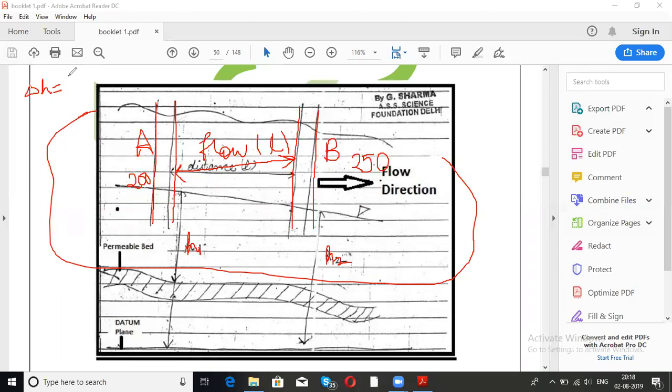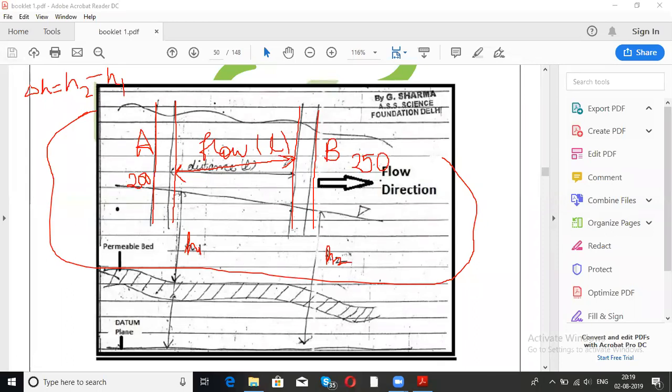But when we dig two wells in the same aquifer at some distance, we might find a vertical drop. That vertical drop is denoted by H2 minus H1 or H1 minus H2. This is known as vertical drop in the water table. ठीक है, this is H1. Flow distance, I have told you, the distance between these two wells denoted by L, is known as flow distance.